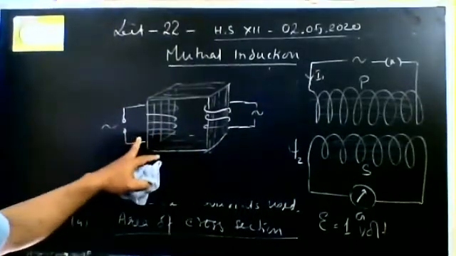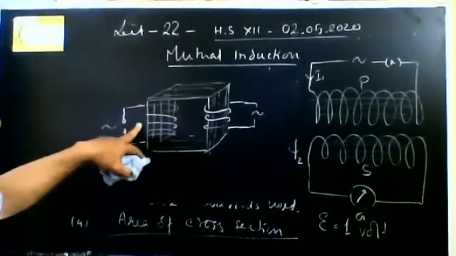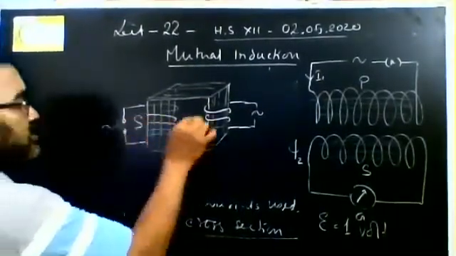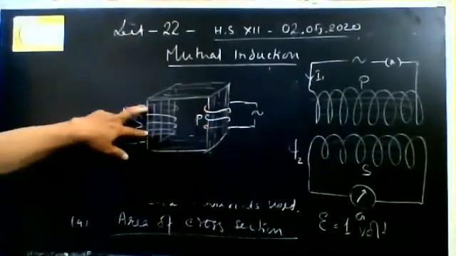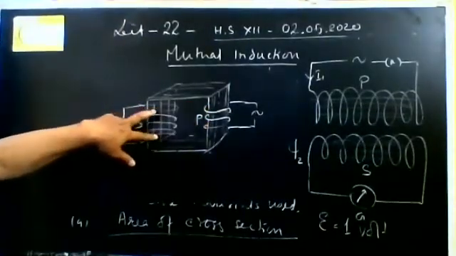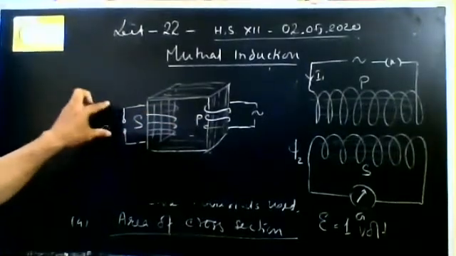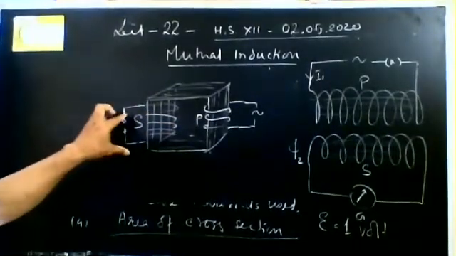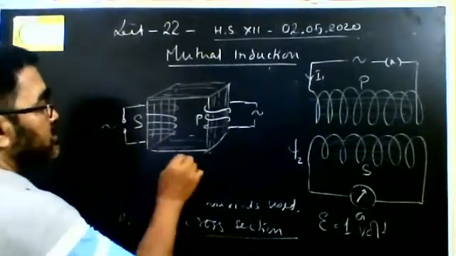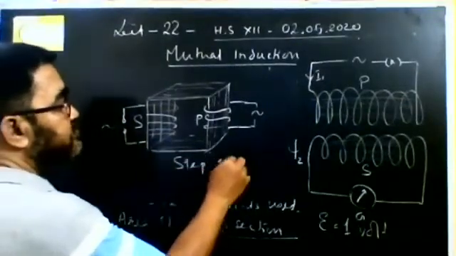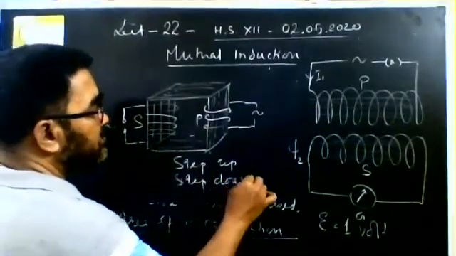We can change the voltage developed in the secondary coil. This is secondary, this is primary. By changing the number of turns in the two coils, we can change the value of induced EMF developed in the secondary coil. From this we get step up and step down. There are two different types of transformer.